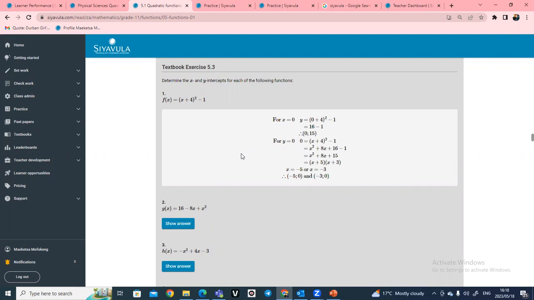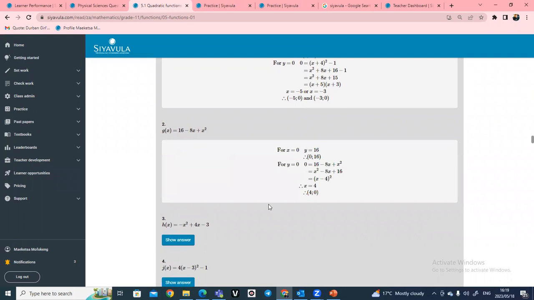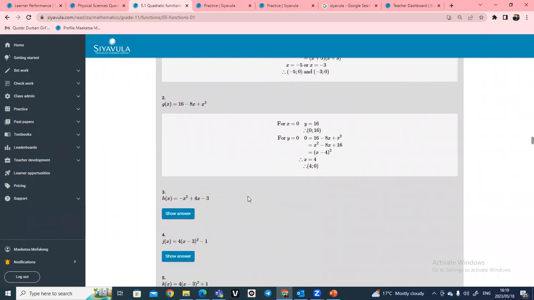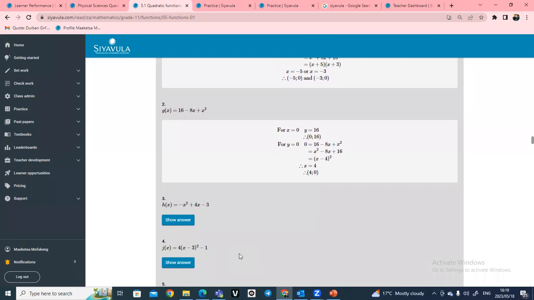And you as a teacher, you can just explain to them how they were supposed to get to this solution here. And then from there, you can just say do question 2 for 5 minutes and then explain to them by clicking on show answer there and then how they were supposed to work it out. So Siyavula saves you time. Imagine now you are supposed to work it out yourself, but it's already worked out by the system on Siyavula.